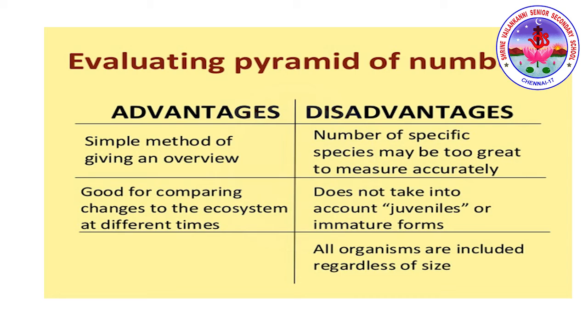Advantages: a simple method of giving an overview. Good for comparing changes to the ecosystem at different times. Now we're going to discuss the disadvantages. The number of a specific species may be too great to measure accurately. It does not take into account juvenile or immature forms. All organisms are included regardless of size. So these are the advantages and disadvantages of pyramid of numbers.